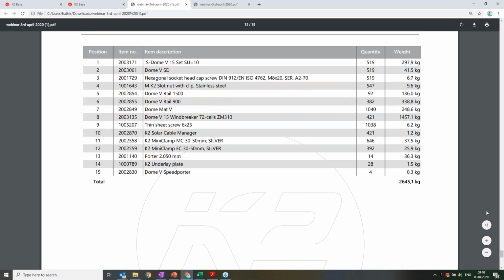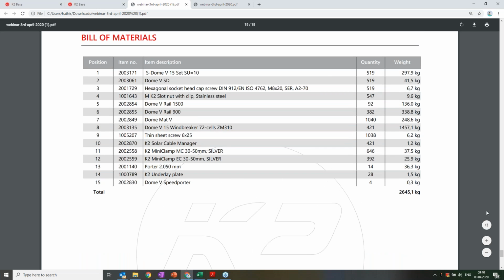See, this is the complete bill of material. For this project using our STOM V system, recently developed by R&D in 2019, you need 15 components along with the item number, the quantity and the weight. It gives you everything.